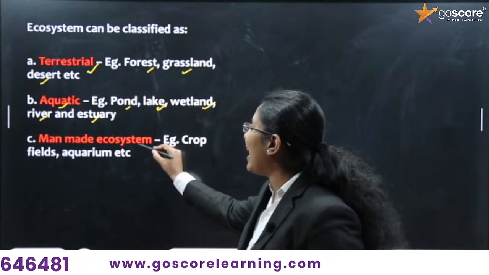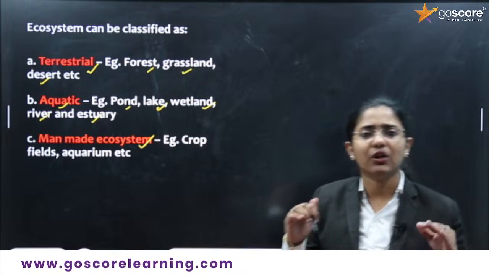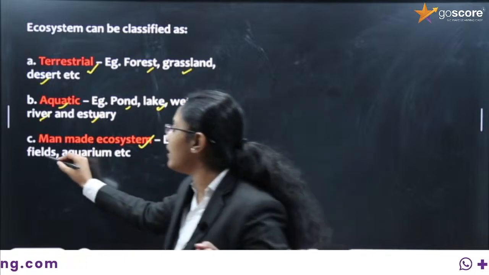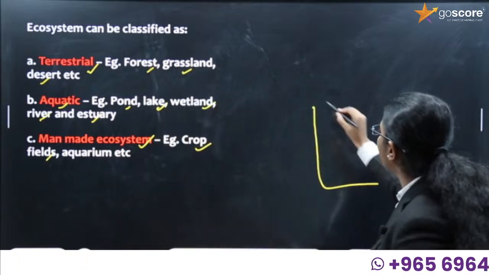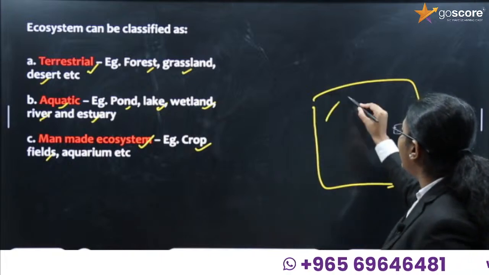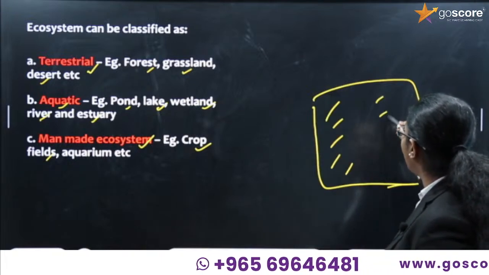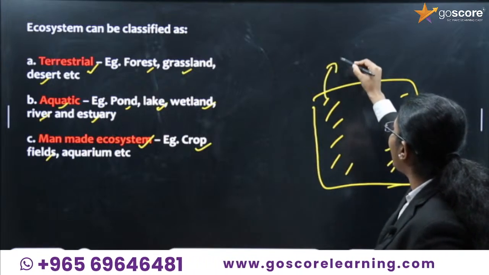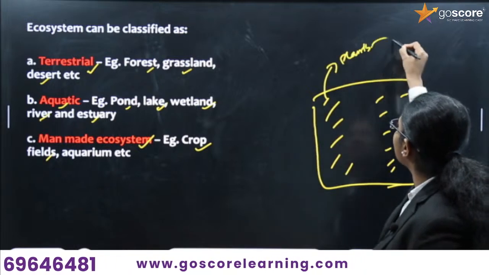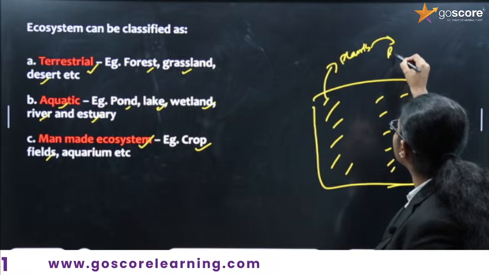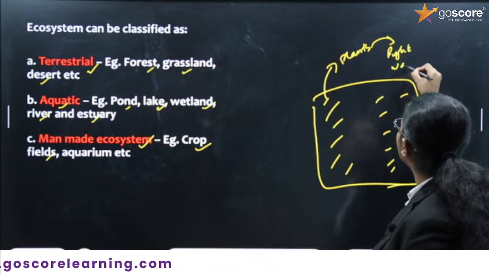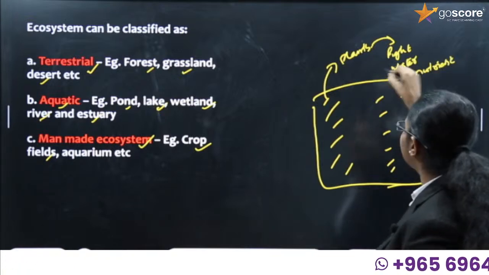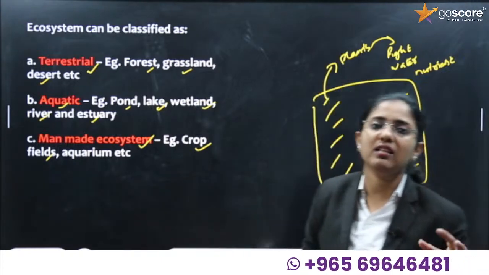Next, it is about man-made ecosystem. Man-made ecosystems are ecosystems made by human beings. We can see an example such as a crop field. If you are planning to cultivate a crop in a piece of land, and you are planting some trees or plants, these plants interact with all the non-living components such as light, water, and inorganic nutrients. All these things are interacting, which means it is an ecosystem.